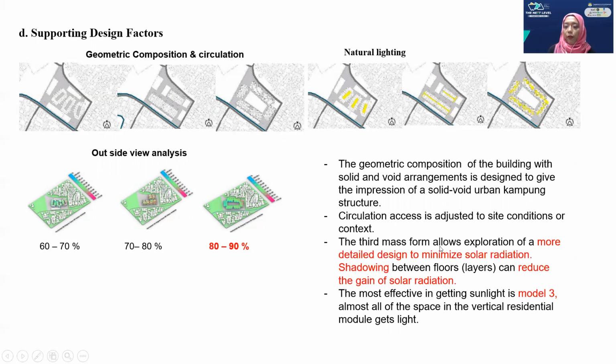The third massa form allows exploration of more detailed design to minimize solar radiation, with shadowing between floor layers, and reduce the gain of solar radiation. The most effective in getting sunlight is model 3. We can see model 3 is more effective at getting sunlight. And then we can see outside view analysis: model 3 gets the highest outside view, about 80 until 90%.